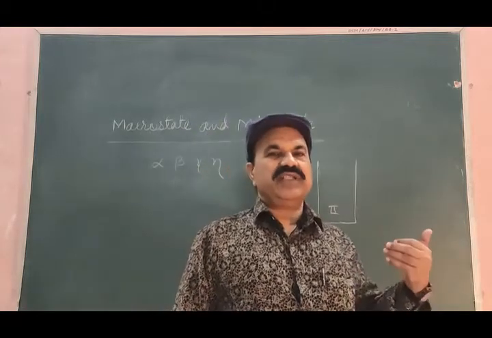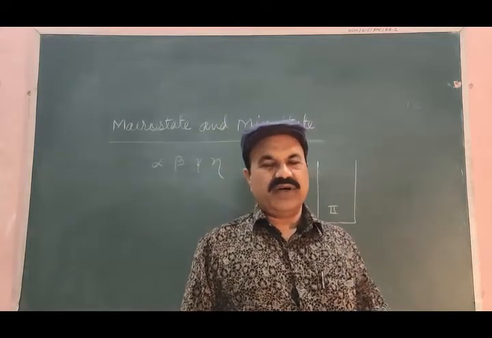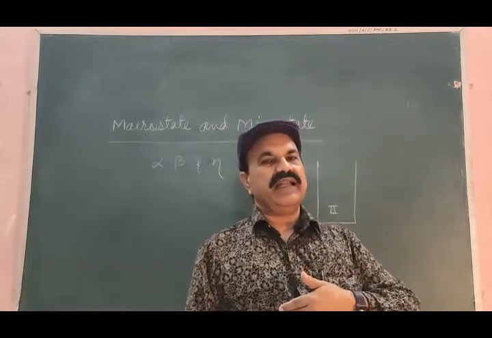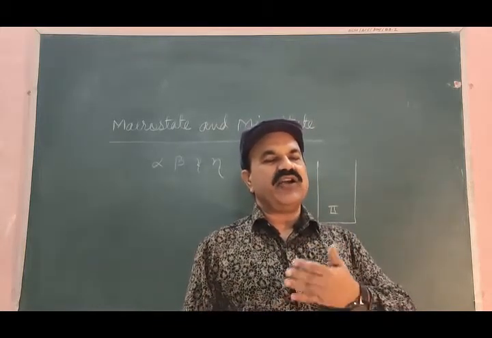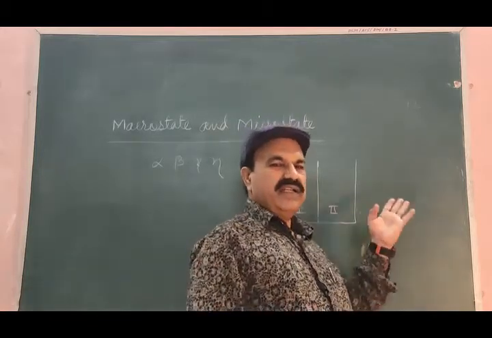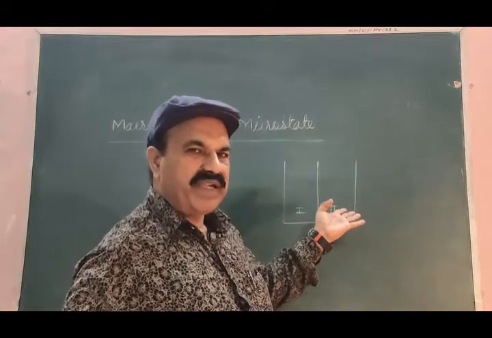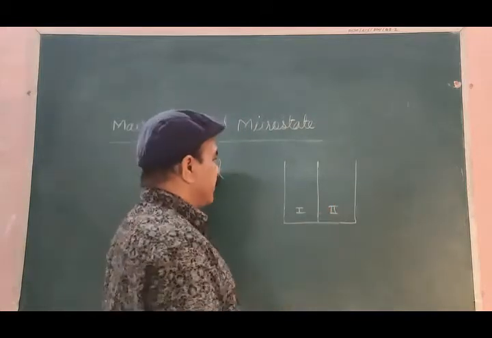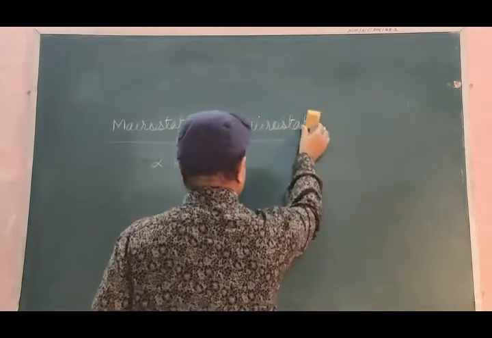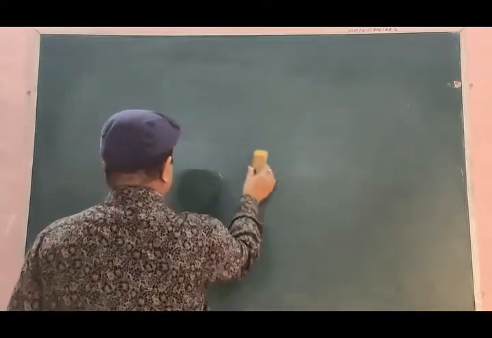Let us see what are the possibilities of distribution of these four non-interacting distinguishable particles going into compartments 1 and 2. This can be shown with the help of a table.